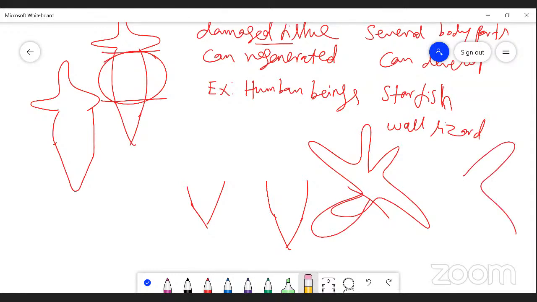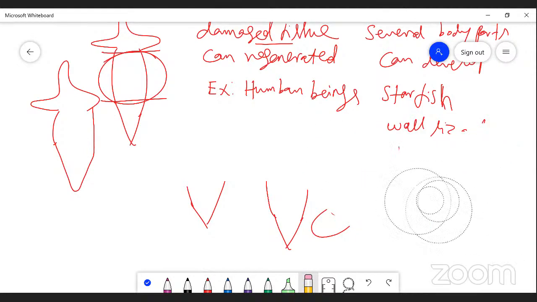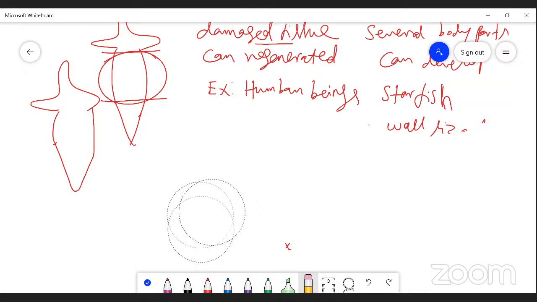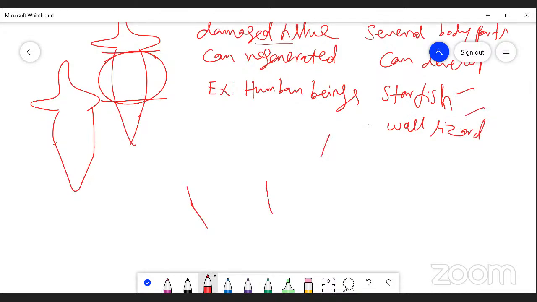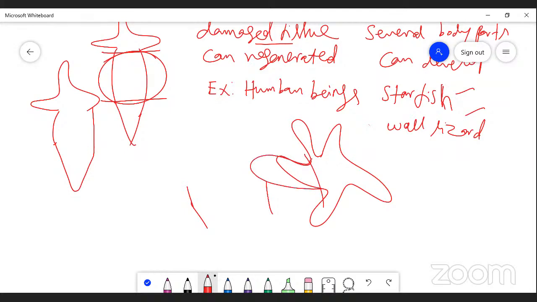It is a very good example for restorative regeneration. If any arm is accidentally cut, the damaged part regenerates again.